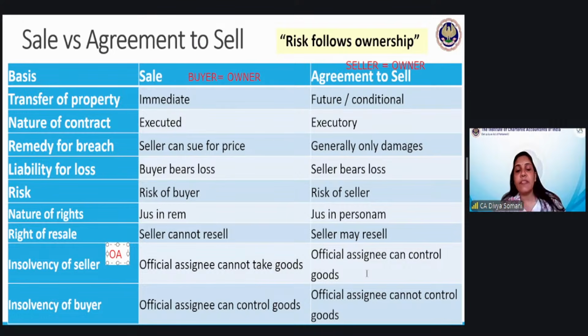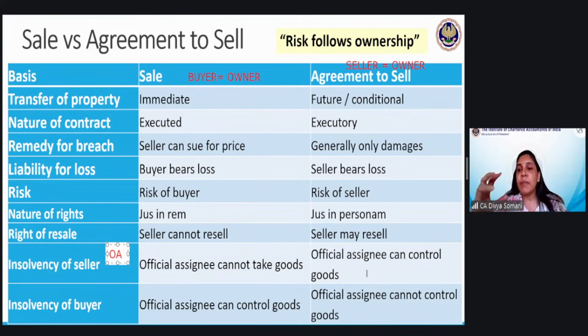Now just assume I have taken this mobile from the seller on sale on approval basis. There is again a concept of sale on approval basis. So what does this sale on approval mean? I have taken this mobile. I'm saying to the seller, I'll show it to my papa or mummy, my father or mother, and when they agree to it, then only I will purchase. So I'm just taking it home. I'll get their consent, and then I will finally give you the payment. That is how I have taken this mobile.